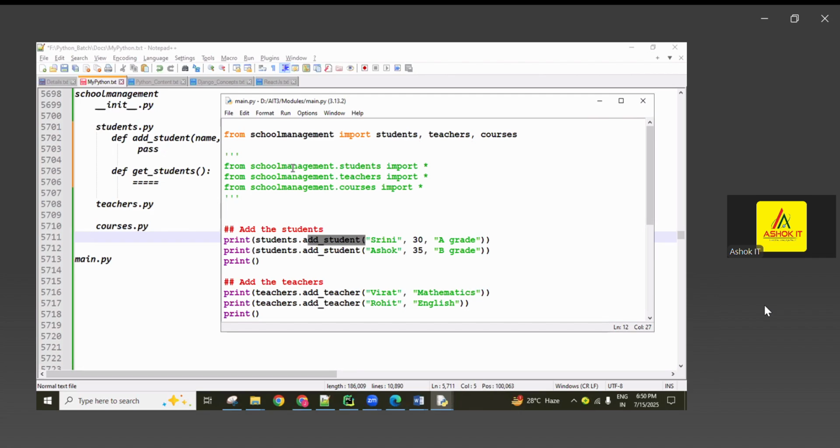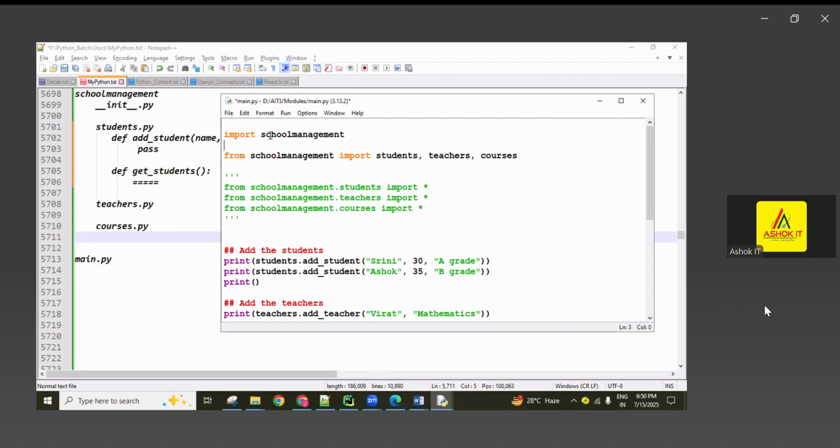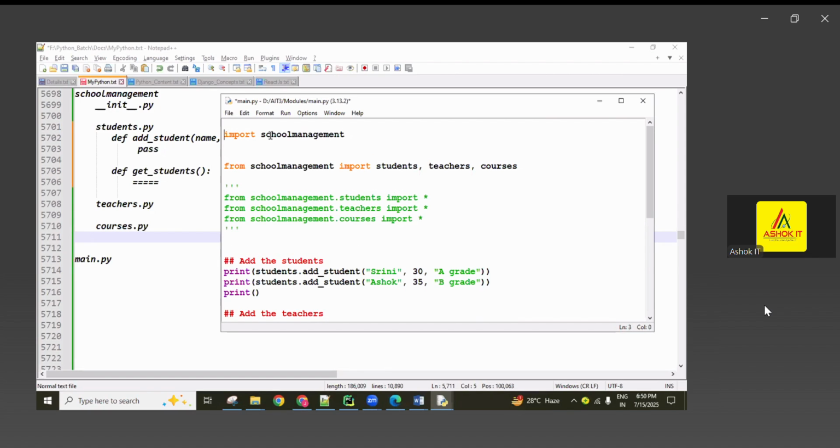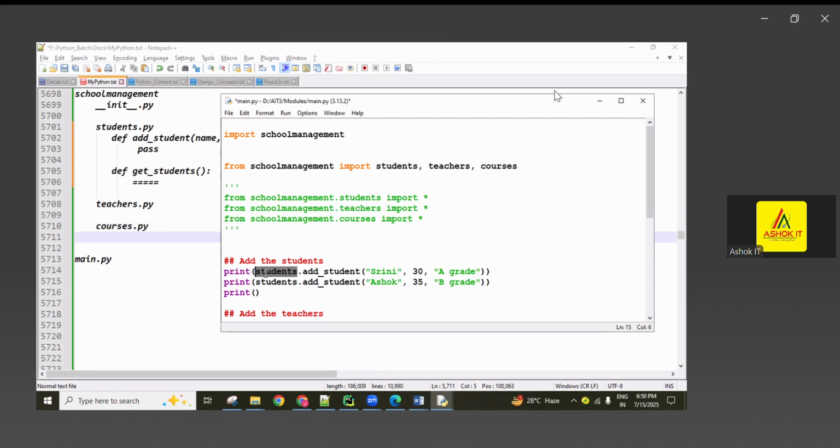So how many ways we are importing, I explained separately. When you are doing practice, use different ways. One time like this, one time like this, one time directly. For example, if I'm using import school management, can I import like this or not? Yes, we can import directly the module name or package name. If I'm importing like this, next time what I need to write is school management dot students dot add student, more lengthy syntax coming every time.